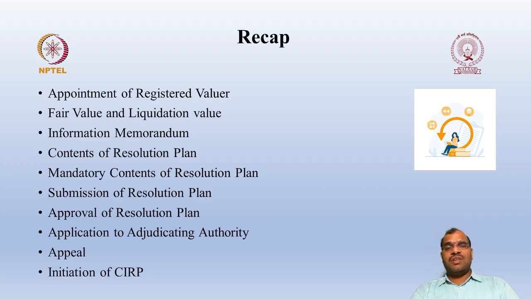Then if there is a failure, that means you are of the opinion that PPIRP cannot be continued, then the COC with 66% of the voting may make an application for initiation of CRP, where they are of the opinion that we cannot go under the PPIRP process. Then in such cases you can go for initiation of CRP. Then the regular CRP process will start. Then again other things will happen as we have discussed previously.